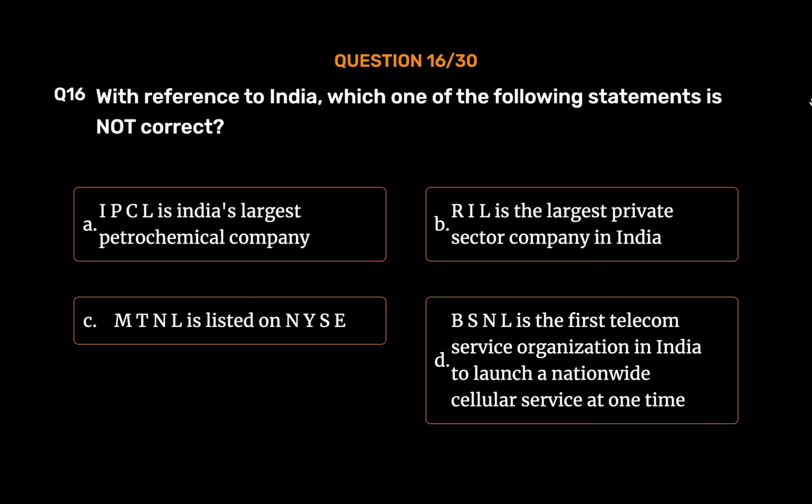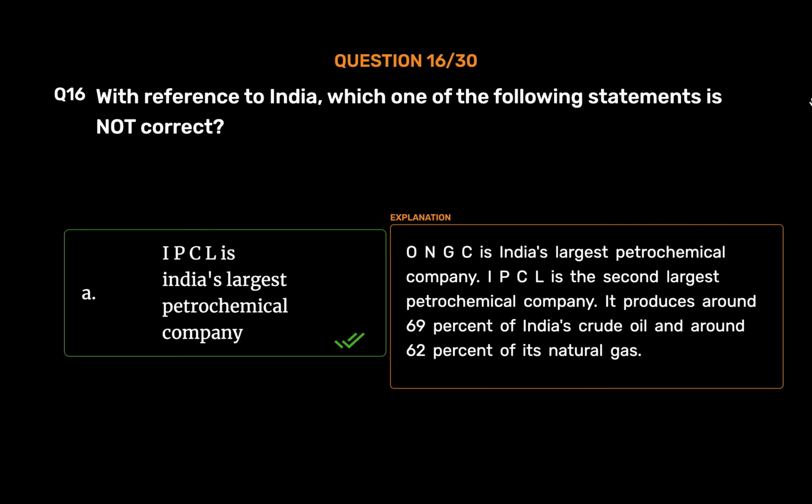The correct answer is Option A. IPCL is India's largest petrochemical company. ONGC is India's largest petrochemical company. IPCL is the second largest petrochemical company. It produces around 69% of India's crude oil and around 62% of its natural gas.